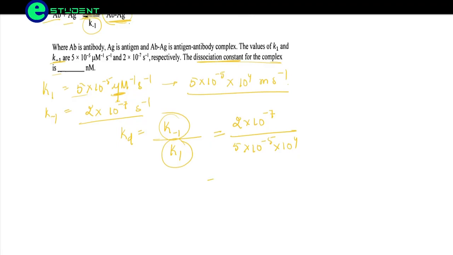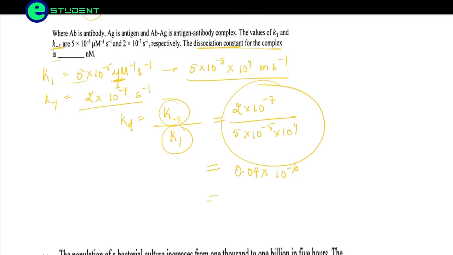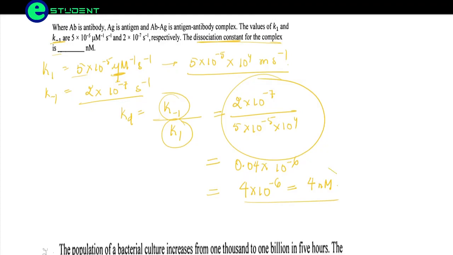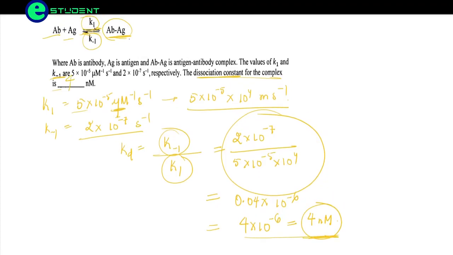When we calculate this part, we will be getting 0.04 into 10 to the power minus 6, which will be equal to 4 into 10 to the power minus 6, that is, 4 nanomolar. Okay, so this is the correct answer. So it will be 4 here.